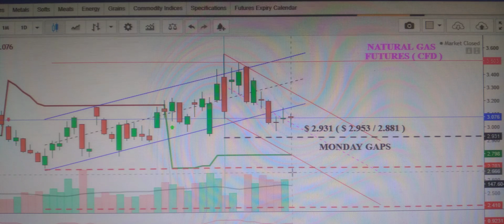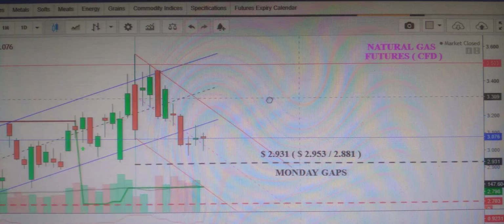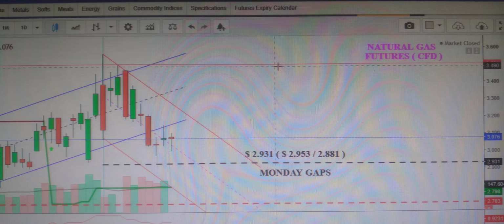I'm not saying it will happen immediately, but please mind the levels I provided here. The top level I already discussed is 3.63, a keen observation, but that is too far away to think about. Last week's Friday closing was about 3.43.